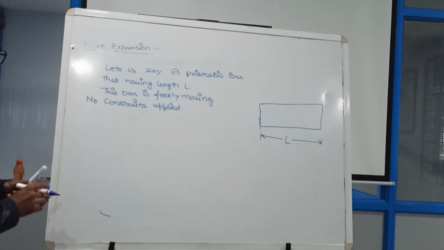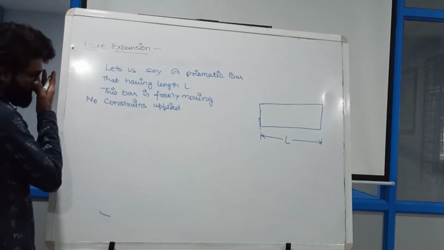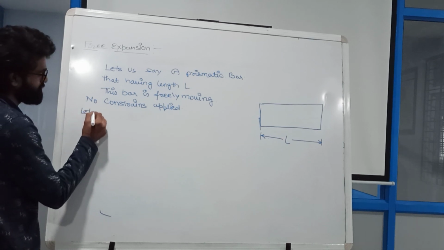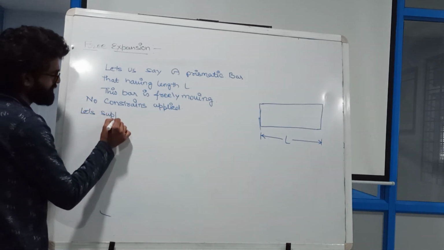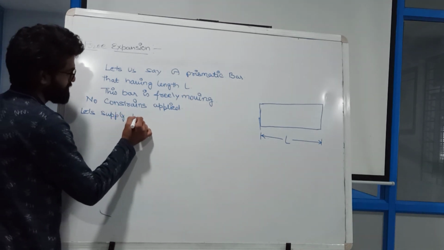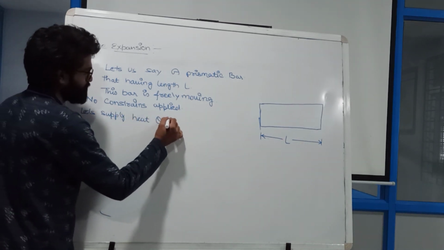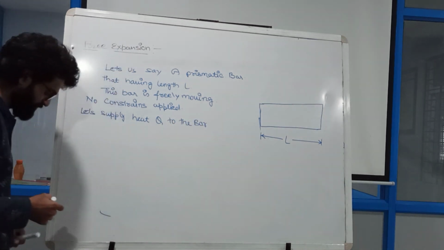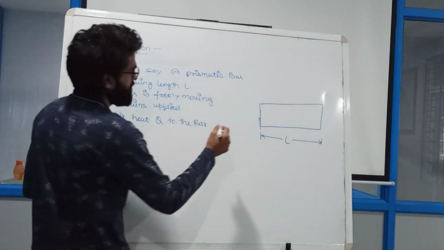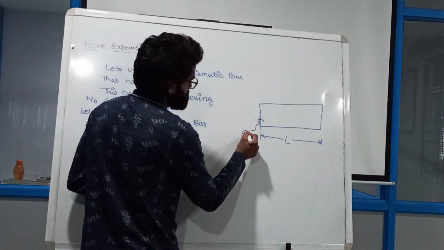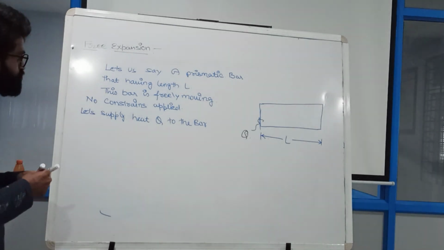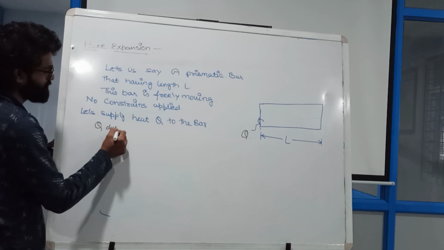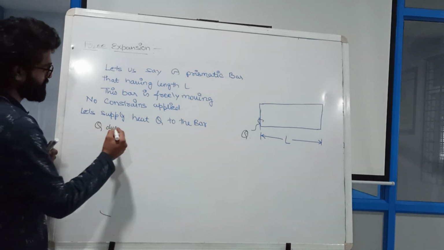So let us say now, no constraints applied. Let us supply heat Q to the bar. So for example, I have supplied some heat, that is Q, to the bar. Due to heat, due to Q, there will be a change in temperature.